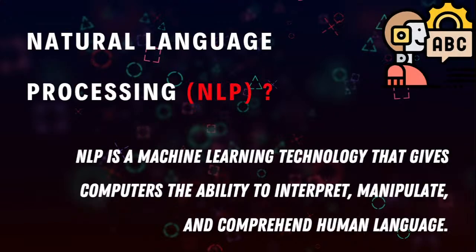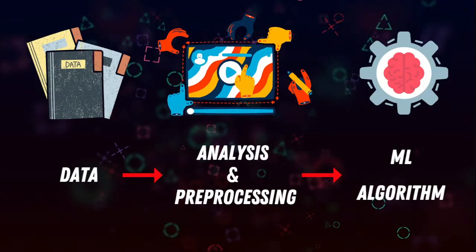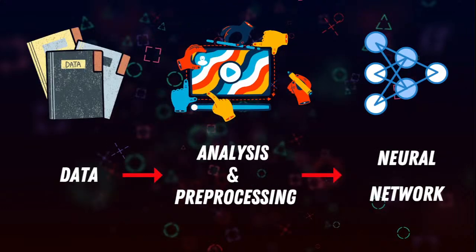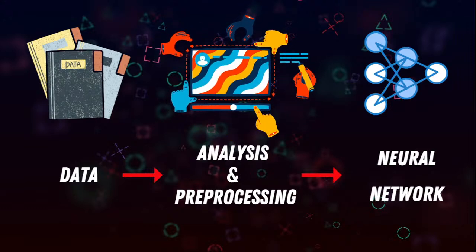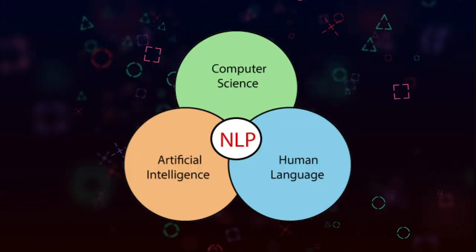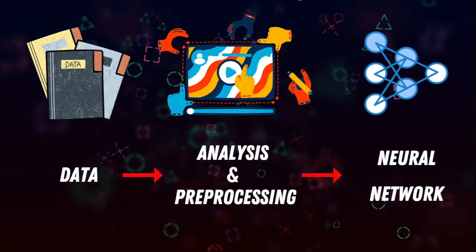Talking about NLP, it is a machine learning technology that gives computers the ability to interpret, manipulate, and comprehend our human language. As I told you earlier, even though you go with a machine learning algorithm or a neural network, our computer can handle only numeric data, only numbers. If you have text data, which is human data, how are you going to convert it into numbers? That is the step for NLP. Once you have it in numbers, obviously you can give that data to your neural network.